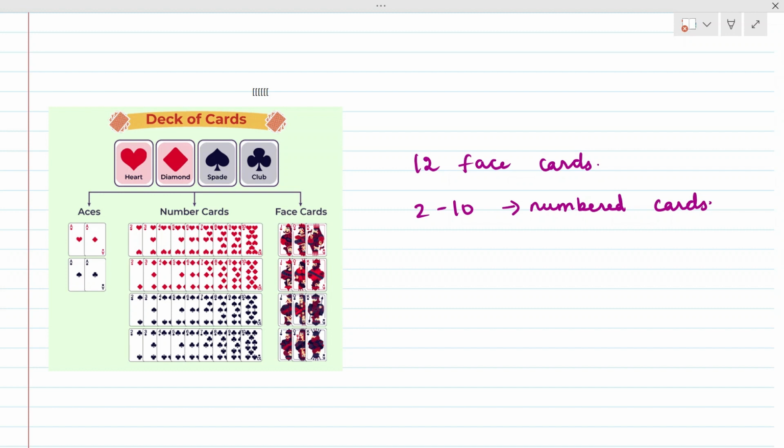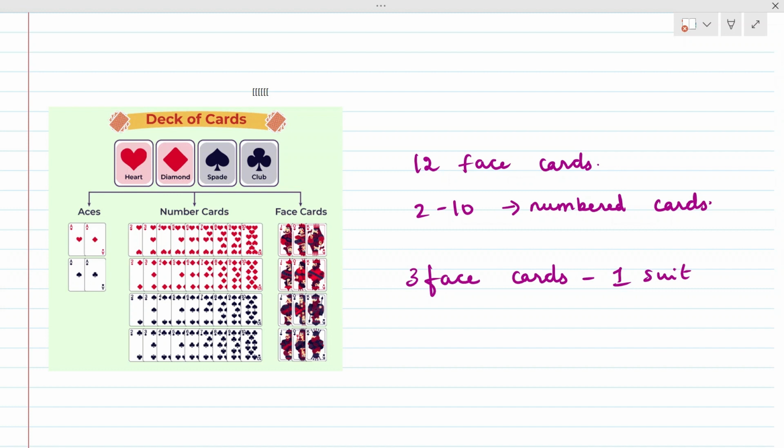For each suit we have 3 face cards. So together we have 4 suits, 3 into 4, 12 face cards are there. And then 2 to 10 are the numbered cards, and aces are there.